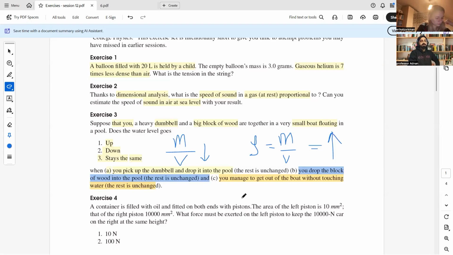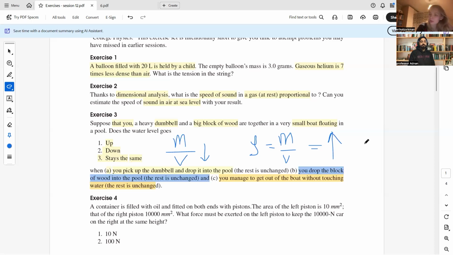Third case, he is talking about himself stepping down into the water. What will happen? In the third case, when he steps down from the boat, he just moves in the water. He will not float. His feet touch the ground or the floor of the pool. So here it is not a floating case.